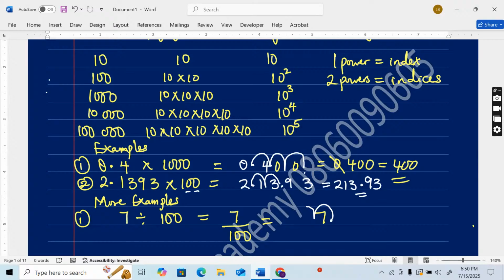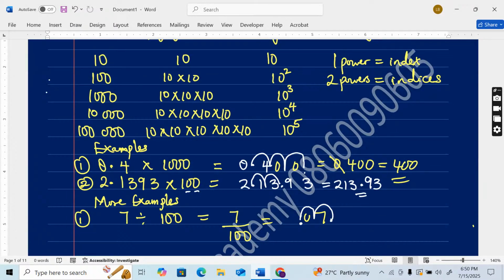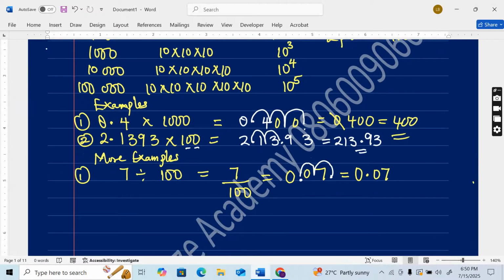1 and 2. The decimal point must be fixed where you stop counting. Then if we have any empty curve, fill it up with 0. We have a curve here, fill it up with 0. And on the left side, no number, put a 0. So our answer is 0.07.